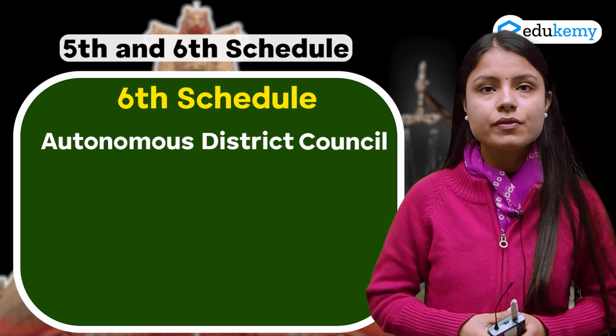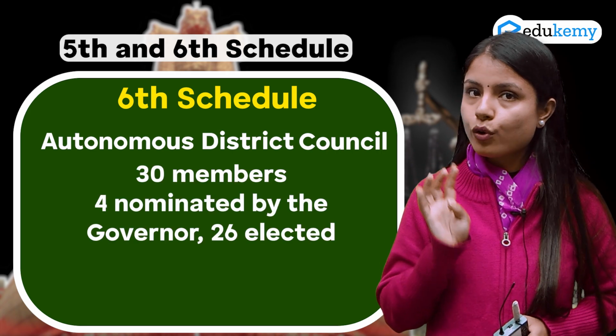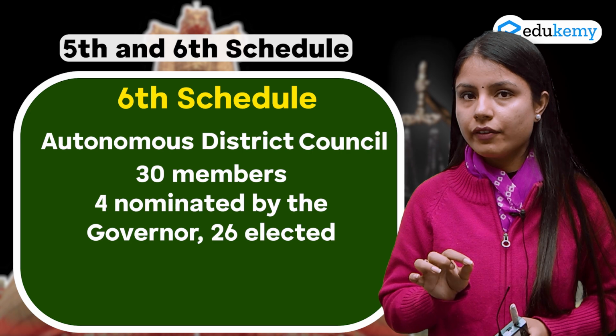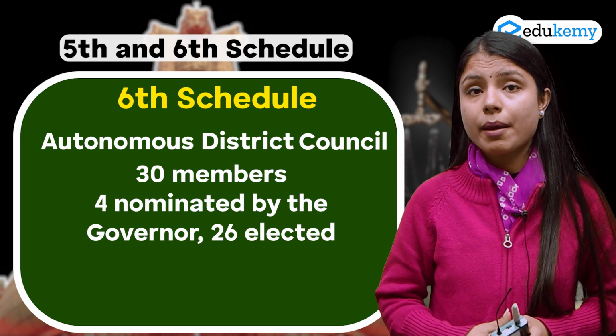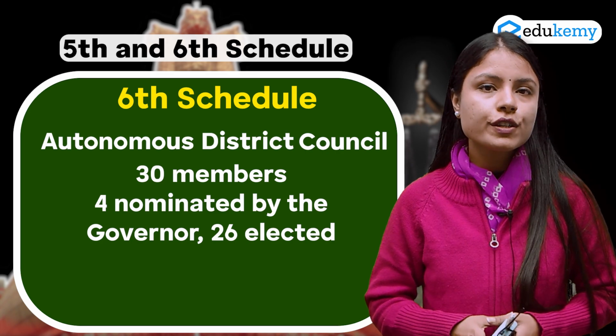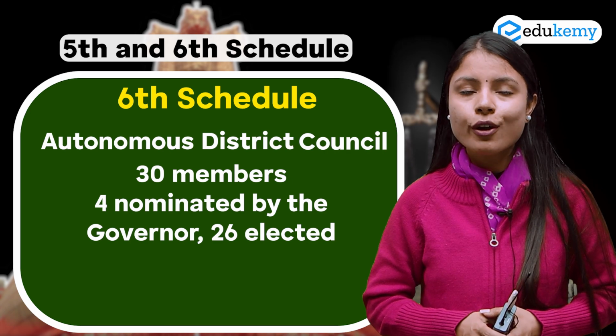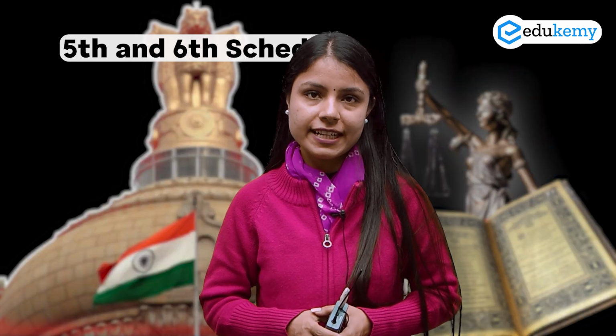And how many members would be there? There would be a total of 30 members. 4 of them will be nominated by the governor and 26 of them would be elected. Now the elected ones will hold office for a period of 5 years and the nominated ones will be on the pleasure of the president.